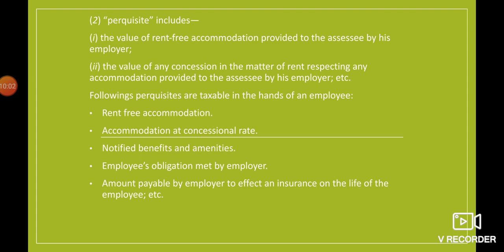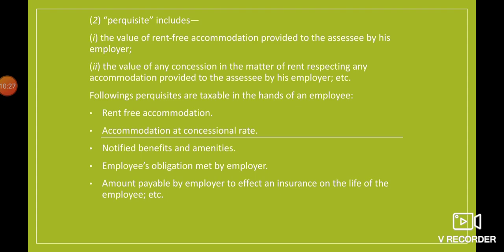Okay, now let us move ahead. After that, section 17 clause 2 talks about perquisites. What do we mean by perquisites? Perquisite means the value of rent-free accommodation provided to the assessee by his employer. It means if an employer is providing rent-free accommodation to his employee, the value of that rent-free accommodation will be added to the salary, because that's a benefit.